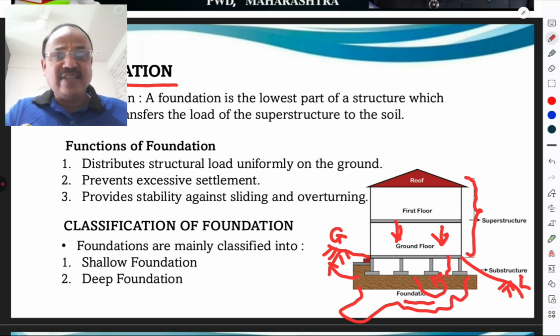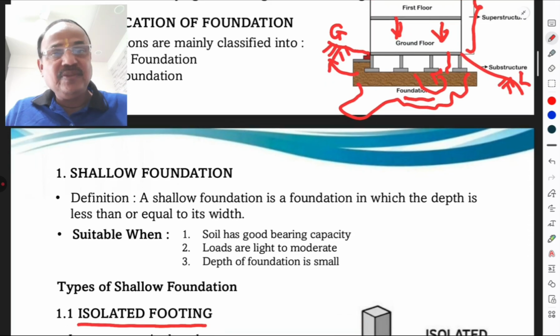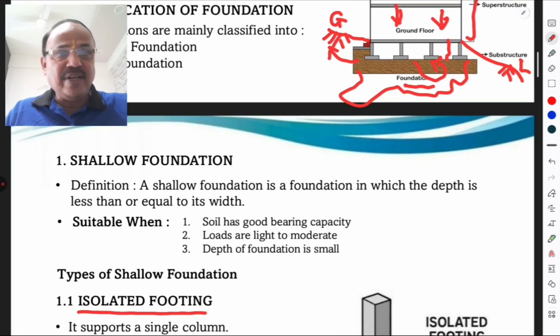Classification of foundation. Foundations are mainly classified as shallow foundation and deep foundation. This part is also important for soil mechanics as well as for foundation engineering. Shallow foundation. A shallow foundation is the foundation in which the depth is less than or equal to the width.